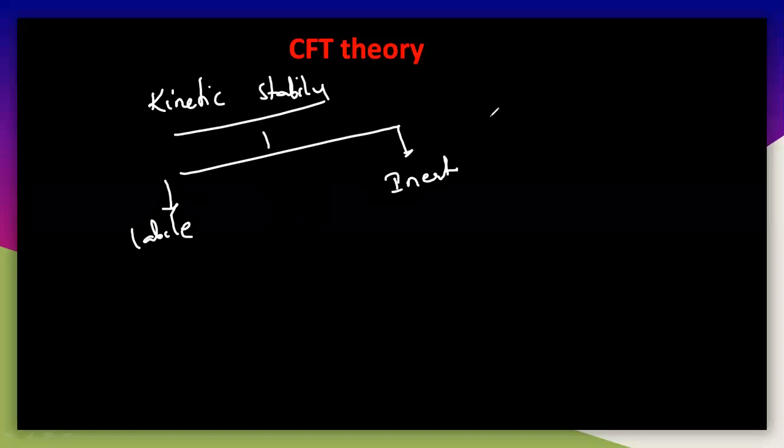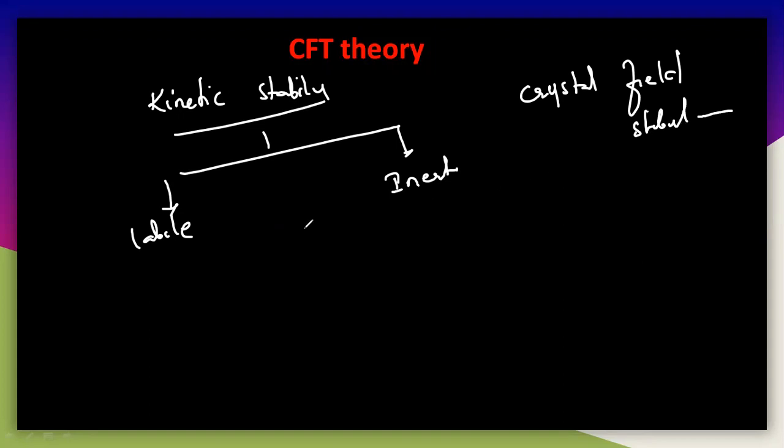Here you have to understand the crystal field stabilization energy, which is a term in the CFT theory. Whether the kinetic stability is labile or inert depends on the activation energy, which I already told you in the previous session.